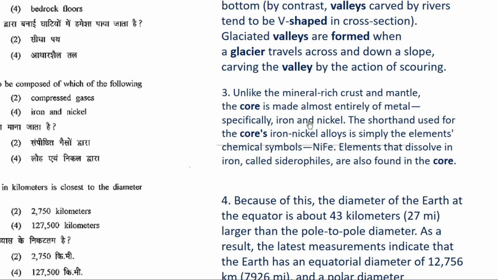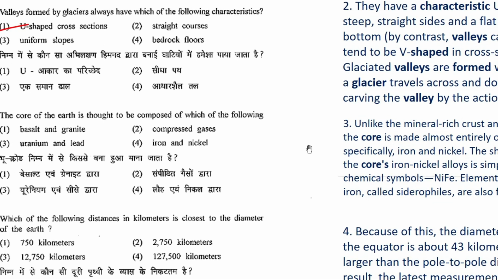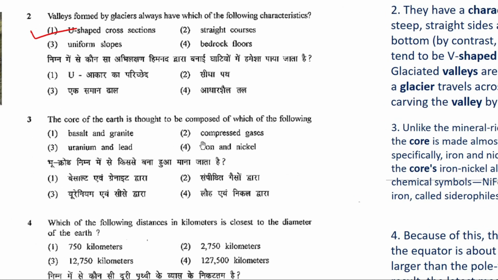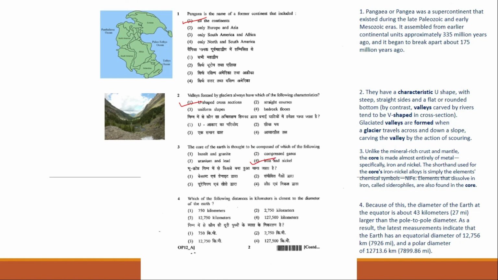So when you combine Ni and Fe, you have Nife. The shorthand used for the core's iron nickel alloy is simply the elements' chemical symbols, that is Ni, Fe. Elements that dissolve in iron, called siderophiles, are also found in the core. So the correct answer for this question will be option 4, iron and nickel.